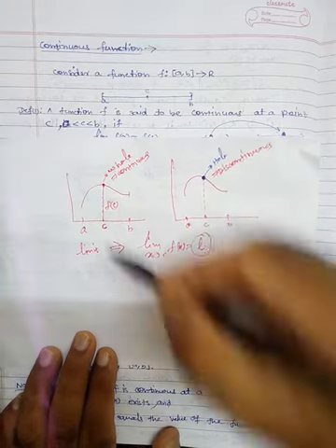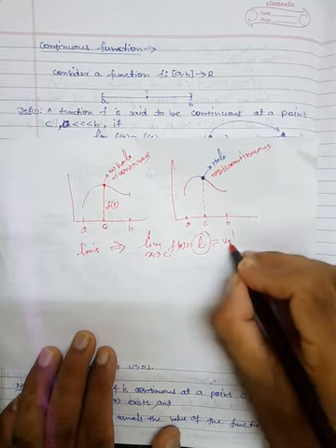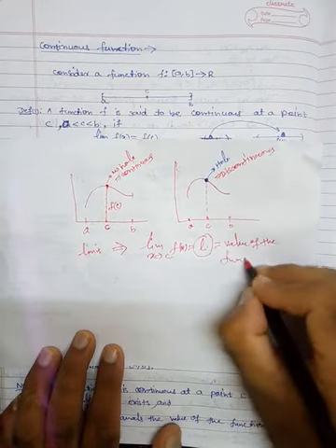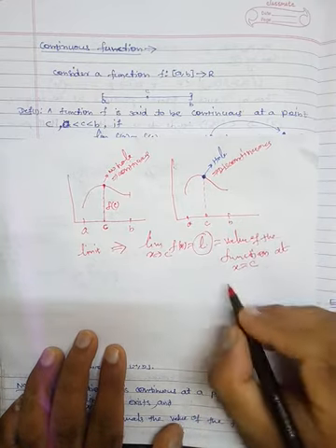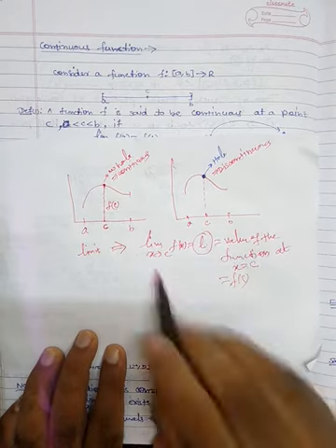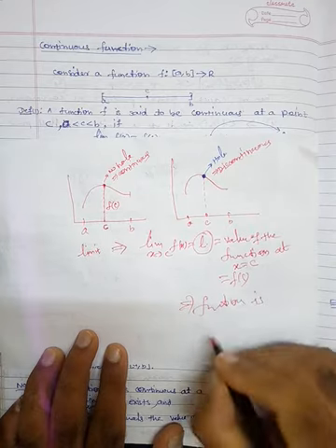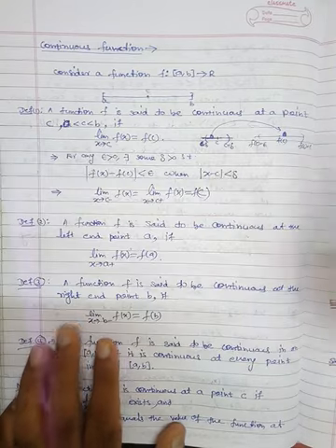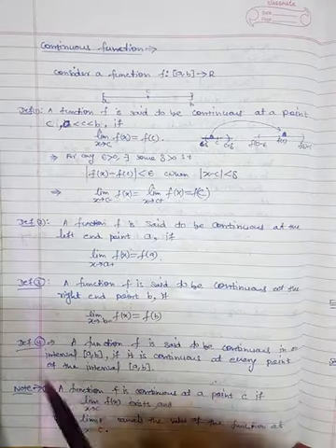If this L is exactly equal to the value of the function at x equals C, which is nothing but f of C, then we will say that our function is continuous. So this limit is basically equal to the value of the function at point C.